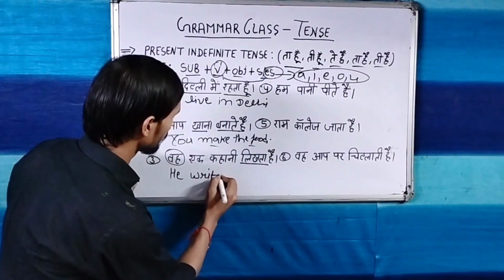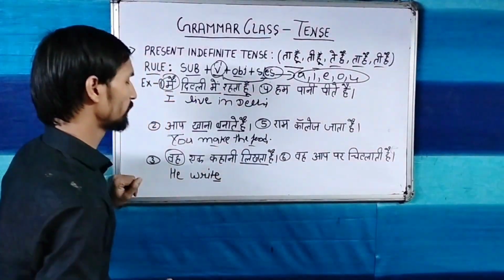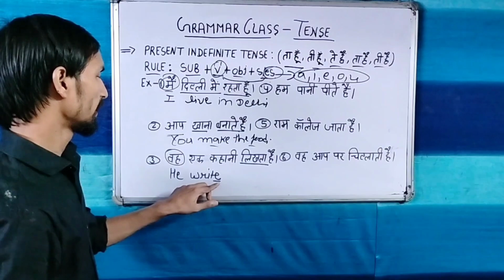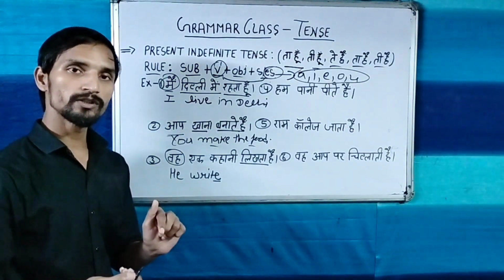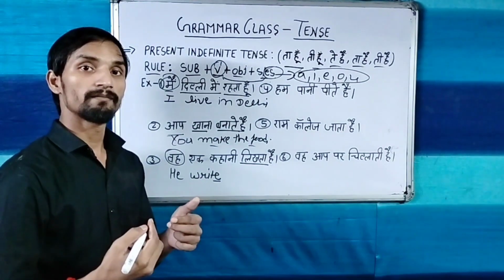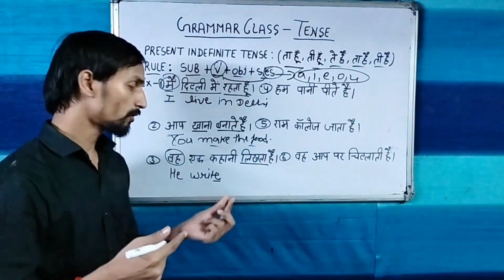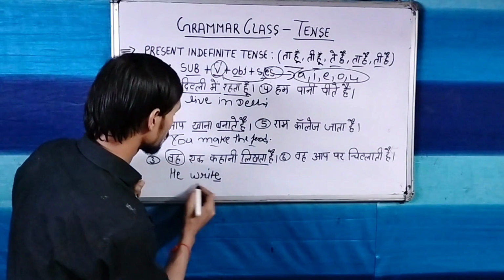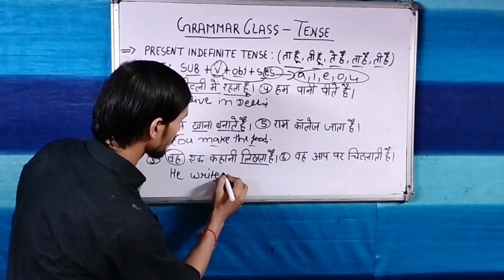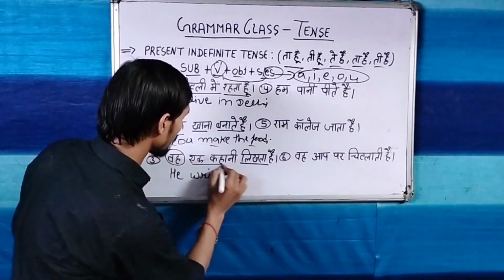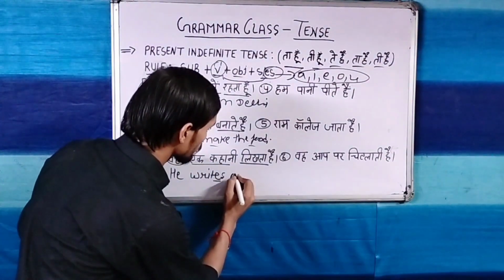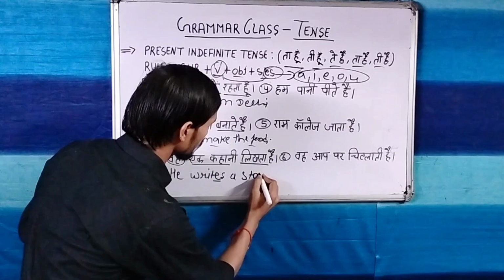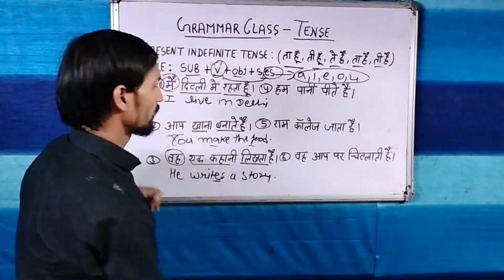You can see in the last of the verb write, E is coming. If E is coming, there is no need to use ES, no need to repeat E double, because E has already been given. So only you will use S. He writes a story.